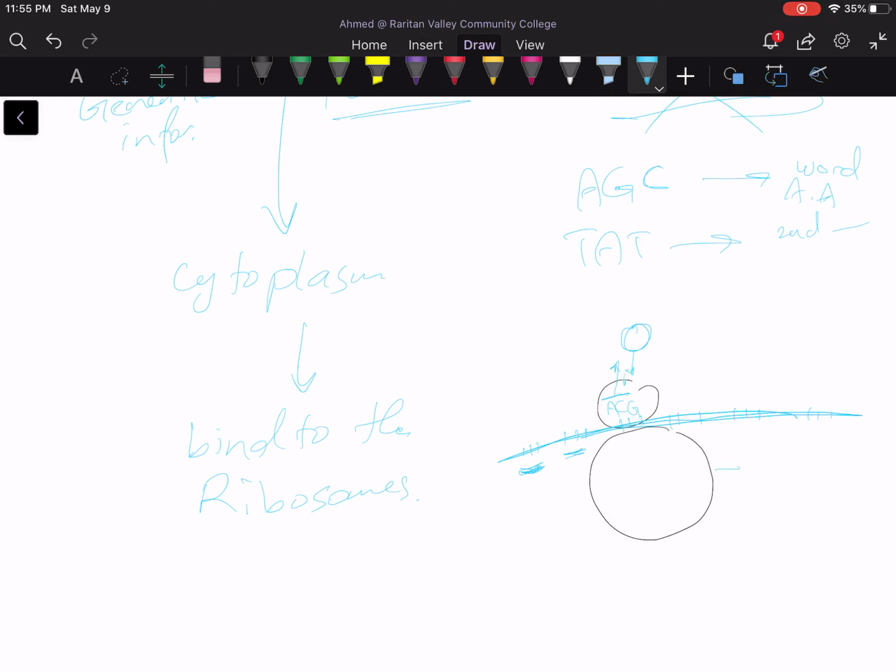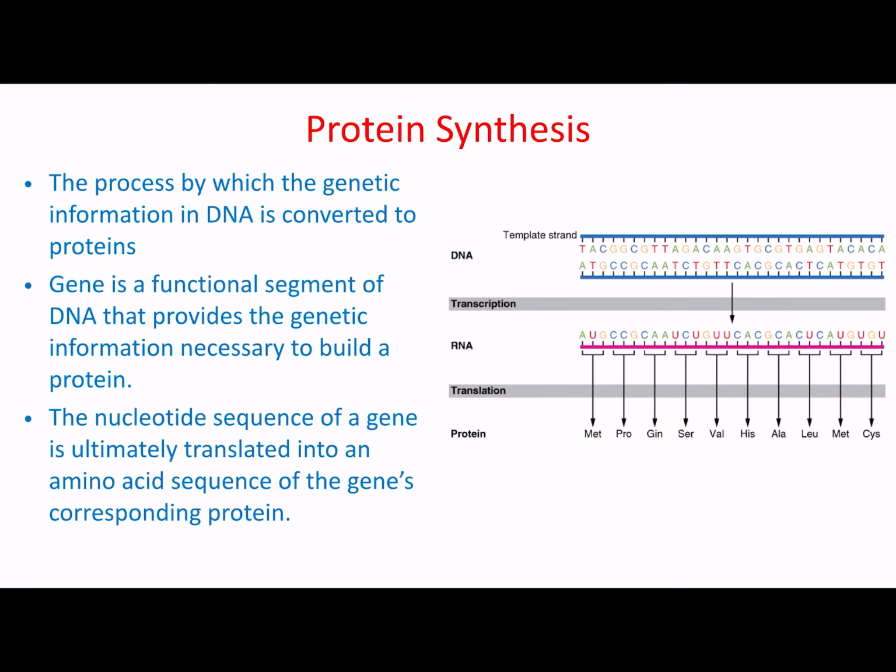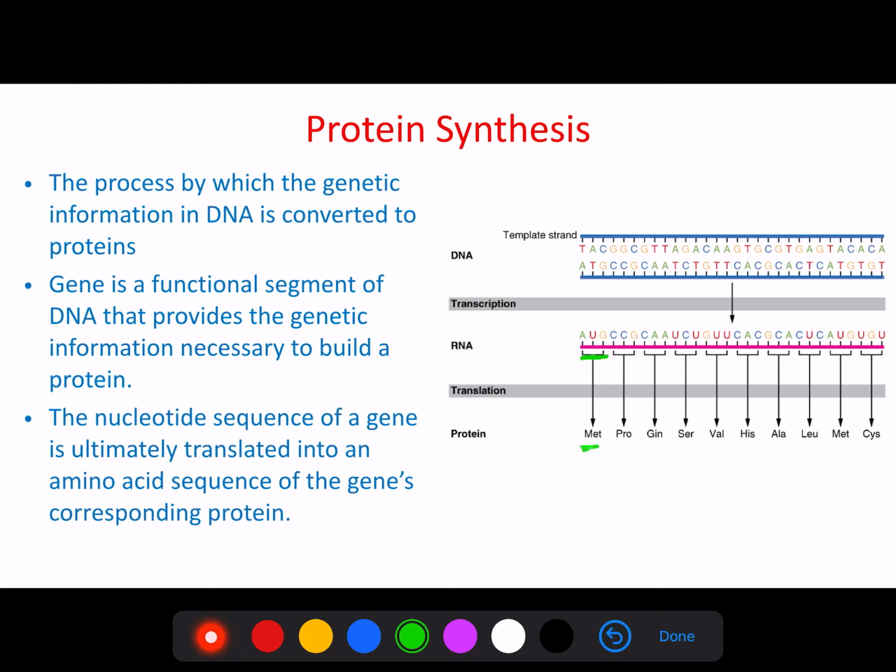Then the ribosome will move to the second one. The ribosome would move to the second triplet, and it will read it and bring its corresponding amino acid and bind it, and so on. So every time there is a triplet, the ribosome would bring the specific amino acid corresponding to that triplet. And at the end, once the ribosome is done with all of the triplets, we will have a line of amino acids. That is the primary structure.